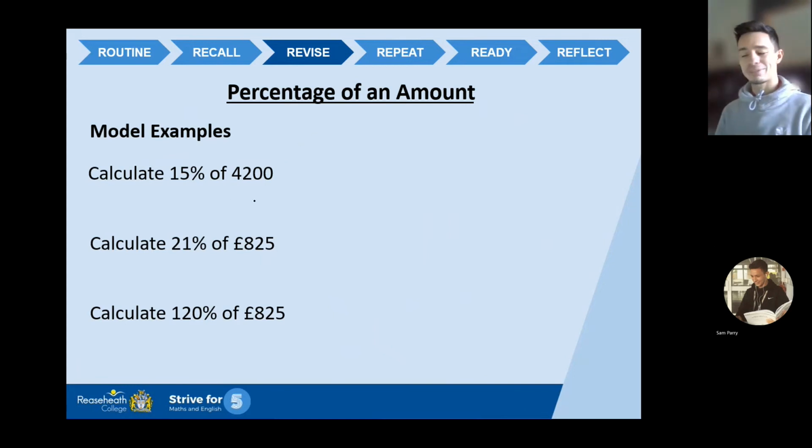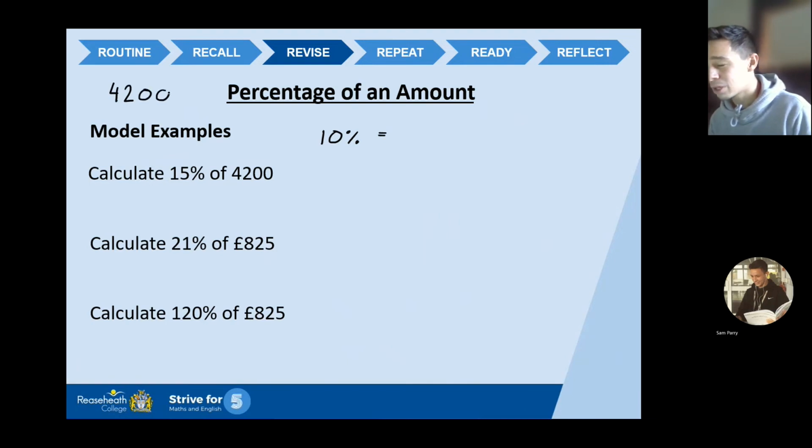Right, 15% of £4,200. Step 1, and I encourage all my students to do this, find out 10%. Because when we know what 10% is, it allows us to then work out other percentages quite nicely. When you calculate 10%, you're dividing by 10. So I'm going to do that in the top left corner here, 4,200 divided by 10. Essentially removing the decimal point from the end of the number, moving it 1 place in. So it gives me 420.